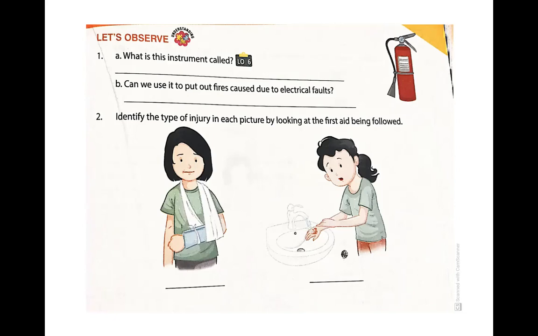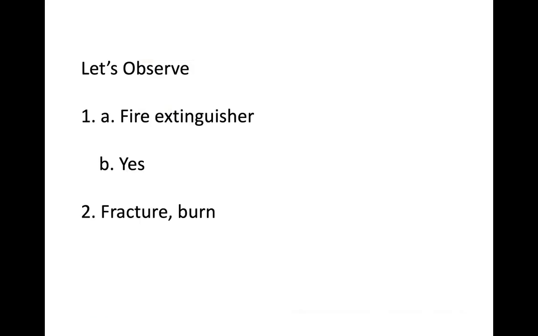Next, identify the type of injury in each picture by looking at the first aid being followed. What is this first aid? The girl is with a sling, right? So this is fracture. The injury is fracture and this one is cuts or burns. Okay, so the answer for first question, A is fire extinguisher. B, yes, you can use a fire extinguisher to put out fires due to electrical faults. Second one, the picture given was a fracture and the second one is a burn.